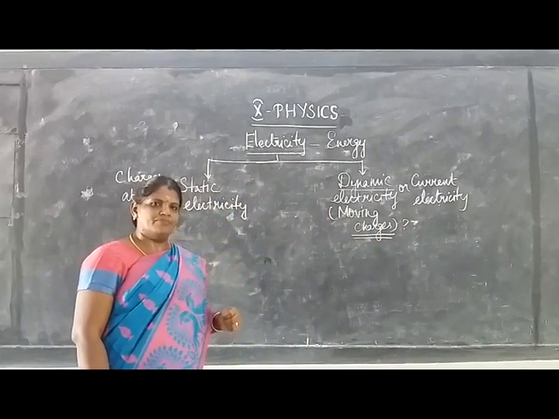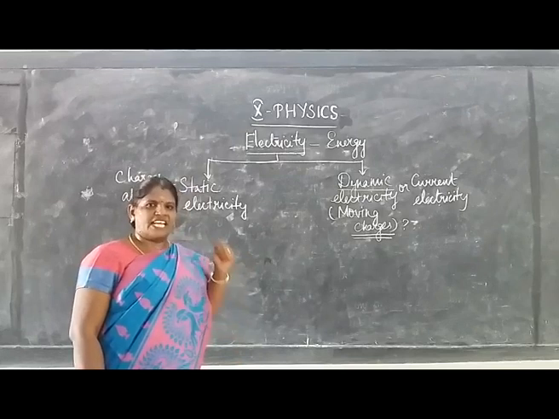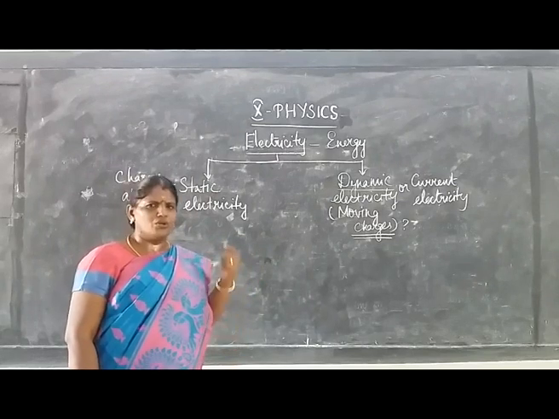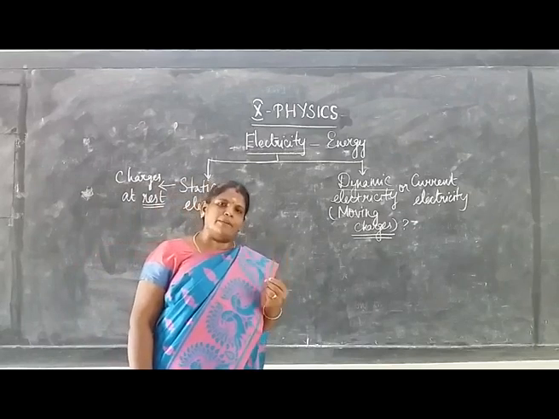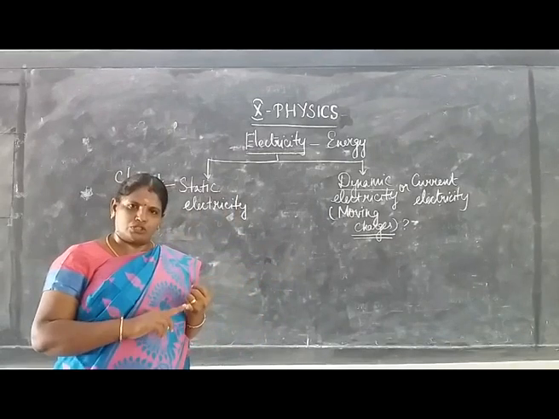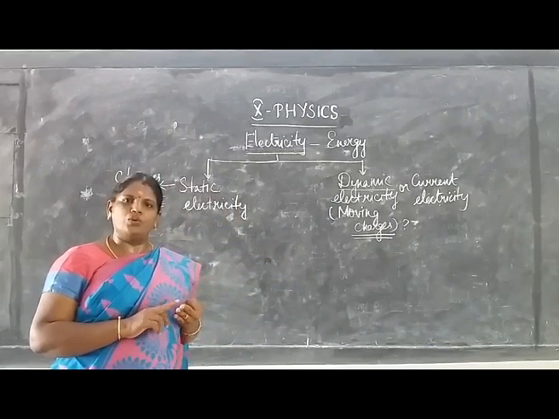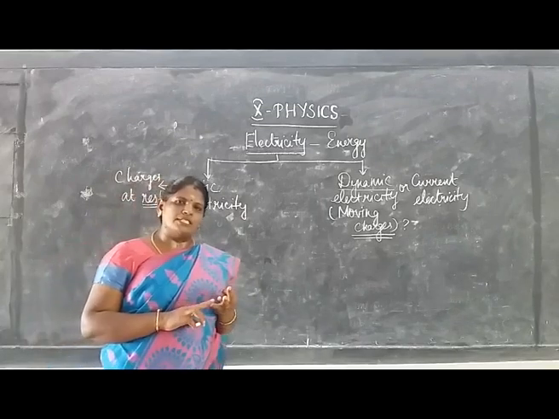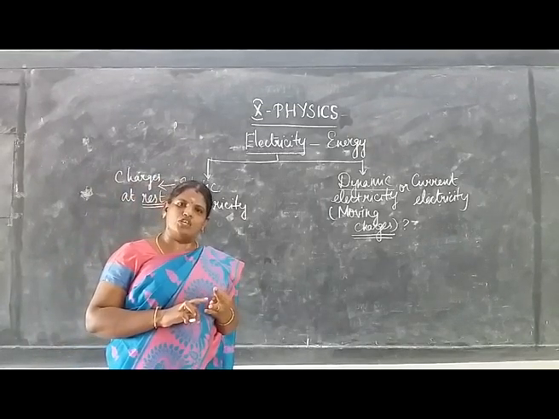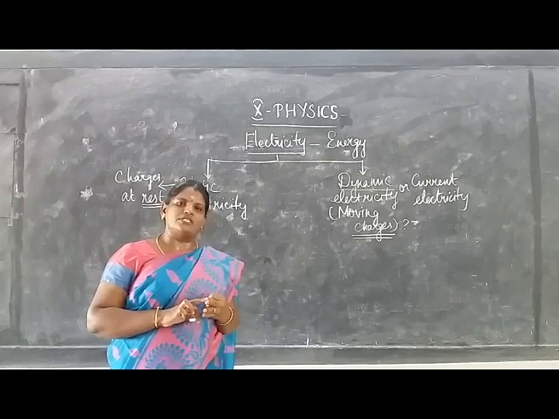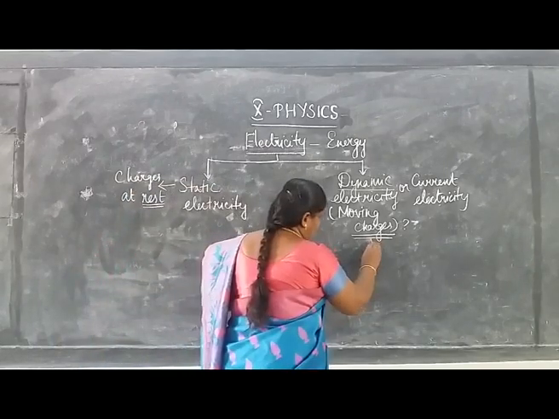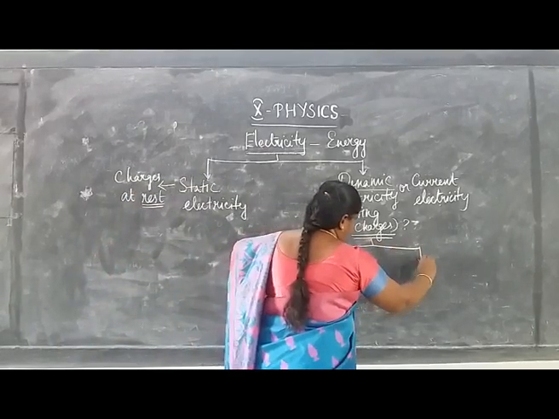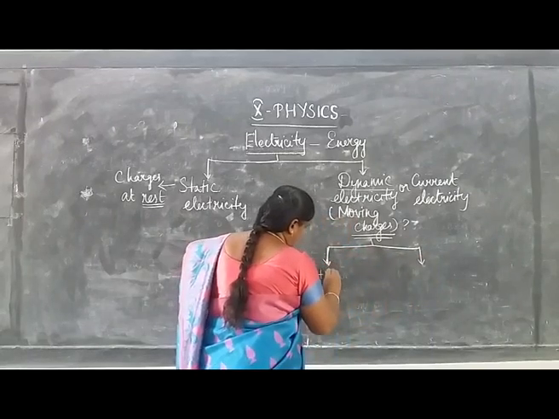Actually, a charge is a tiny particle which has incredibly small mass, called a subatomic particle. You know that the three elementary particles present in an atom are proton, electron and neutron. The protons are positively charged, the neutrons are neutral in nature and the electrons are negatively charged. So charges are of two types, positive and negative.